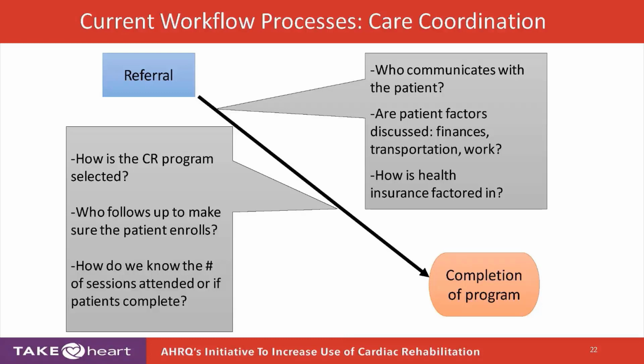So all of these are good steps for us to think about as we go from referral to program completion. We have to coordinate across the full spectrum. Could be finances. It could be the beast of transportation, which we all know is a concern. But these other players in these other teams have to be pulled in to make sure we have good communication, patients are selected correctly, and we're coordinating across the full gamut.